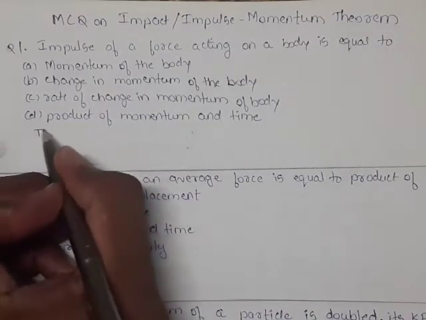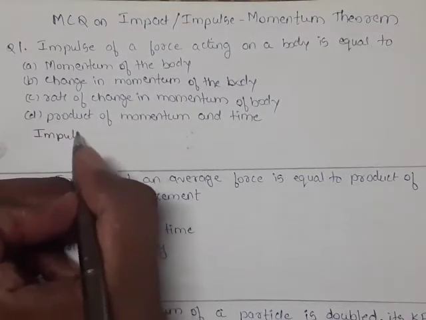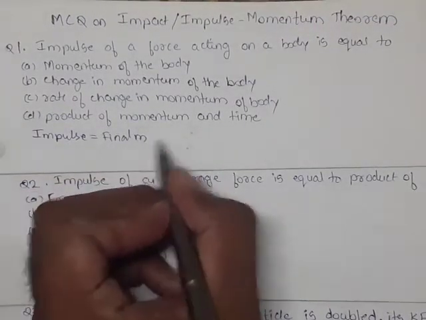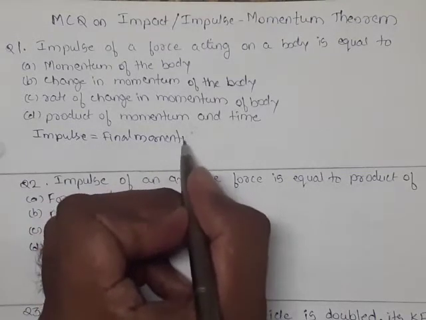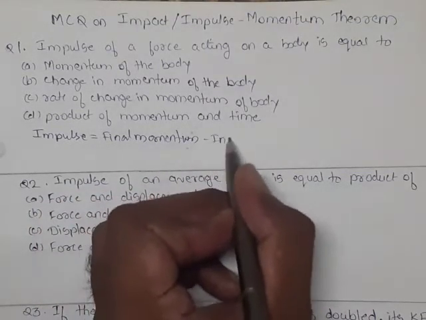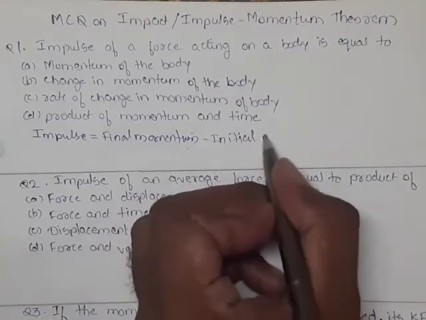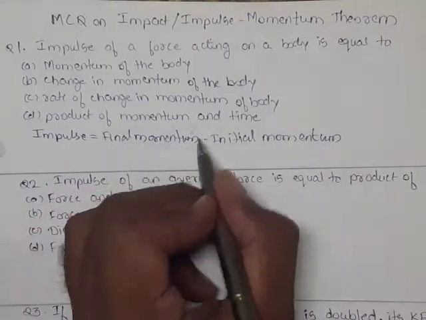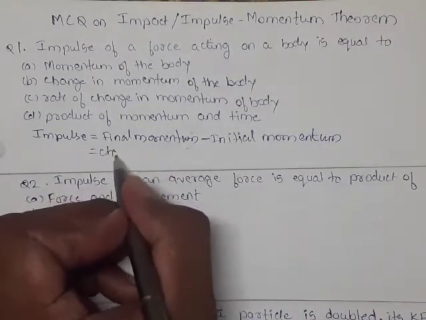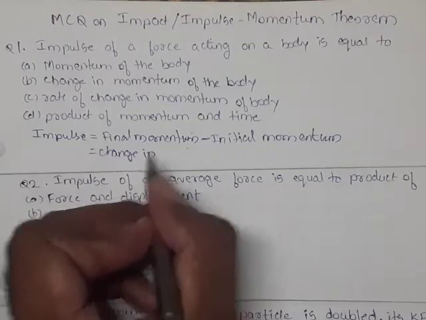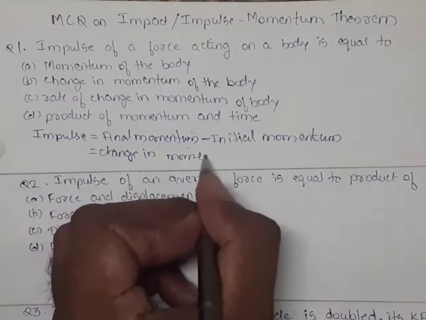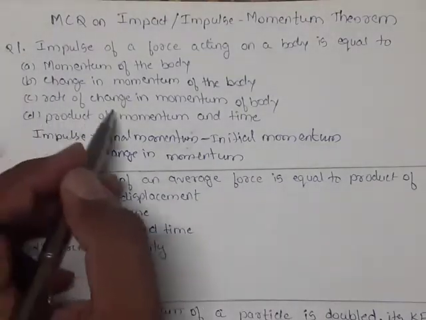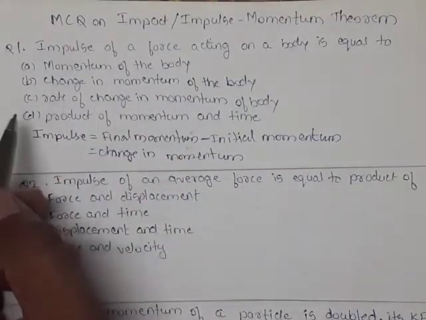Impulse momentum theorem is nothing but impulse is equal to final momentum minus initial momentum, or we can say impulse is equal to change in momentum. Final minus initial means change in momentum. So our option B is correct, that is impulse is equal to change in momentum of a body.